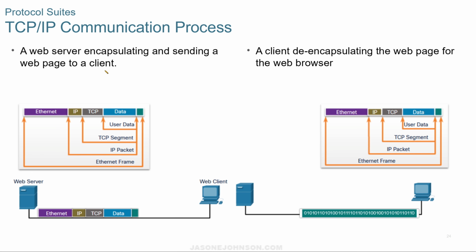So for the communication process, a web server encapsulating and sending a web page to a client is referenced here. We take the Ethernet, the IP, the TCP, and the data. It's all packaged together, or encapsulated, and it's sent across the medium. It's sent in ones and zeros. So you see the ones and zeros going across. And on the other end, it gets decapsulated, or de-encapsulated, and the web page is then displayed on the browser.